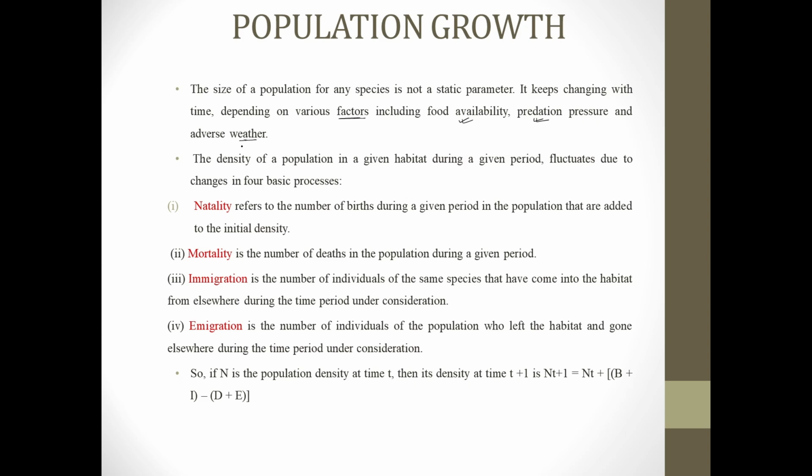The density of a population in an area fluctuates due to four basic processes: natality, mortality, immigration, and emigration. Let's discuss them one by one.